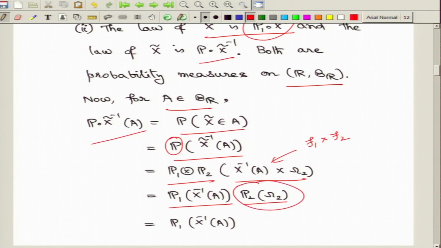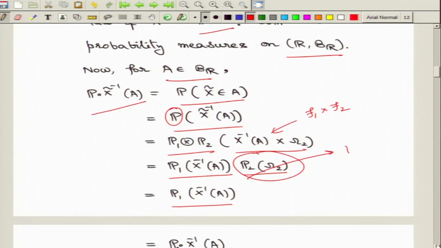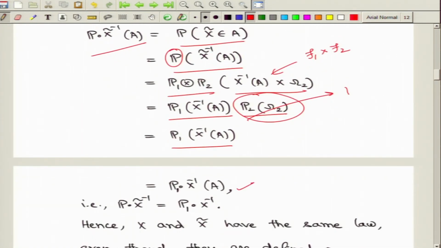But P2 is a probability measure on omega 2, and therefore this value is 1, and we are just left with this expression. But this last expression is actually in terms of the law of the random variable capital X, and therefore you have compared the two probability laws.